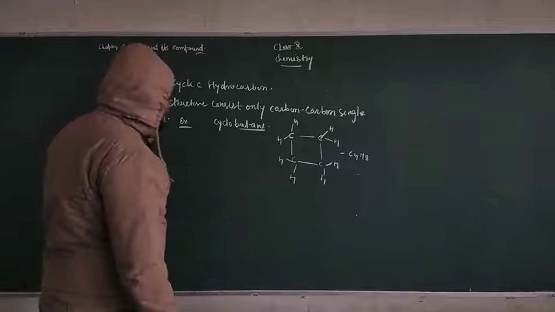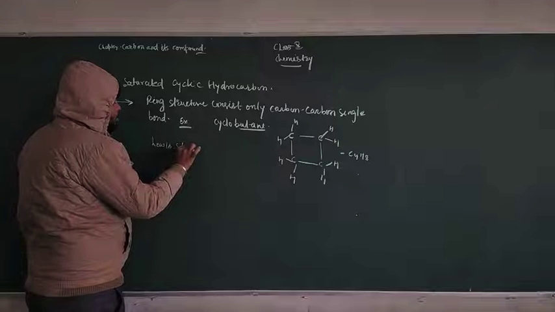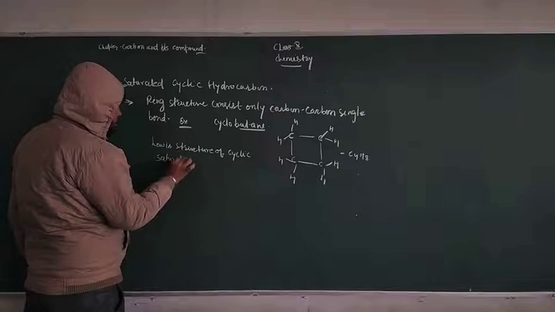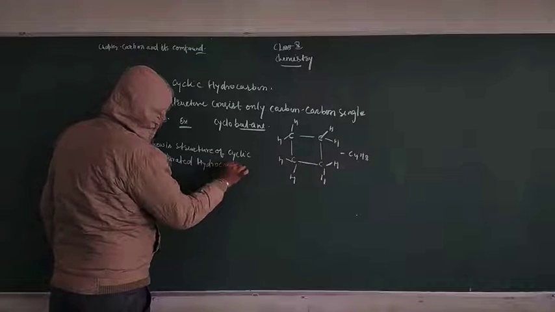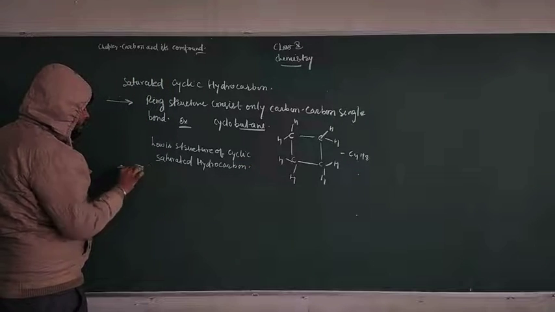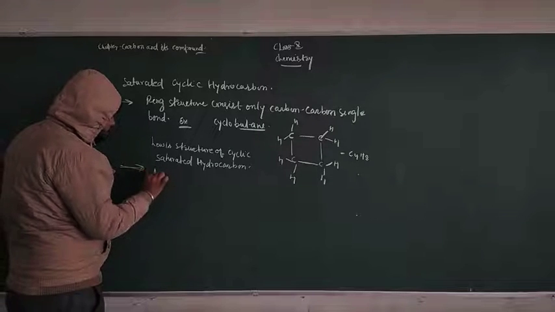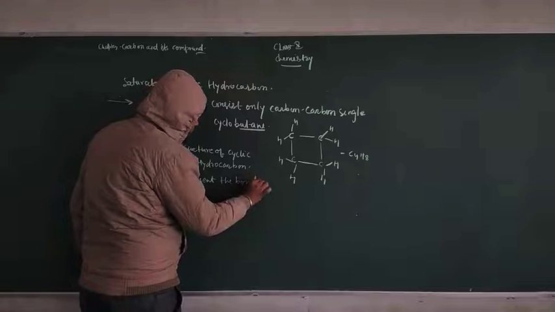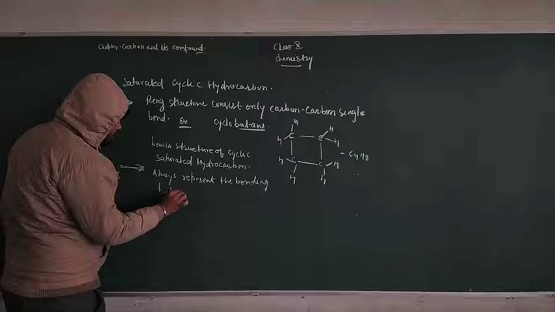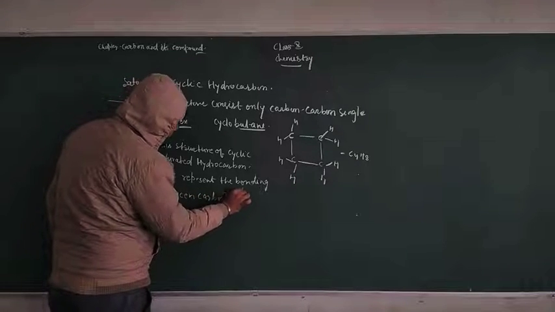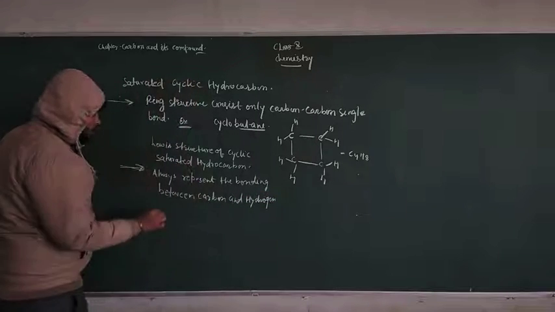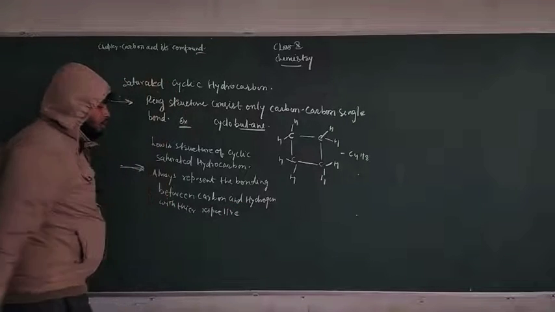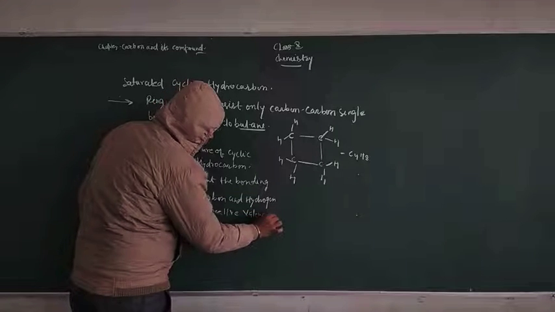If anyone asks you about the Lewis structure of a cyclic saturated hydrocarbon, that means we have to say that it always represents the bonding between carbon and hydrogen with their respective valence electrons.